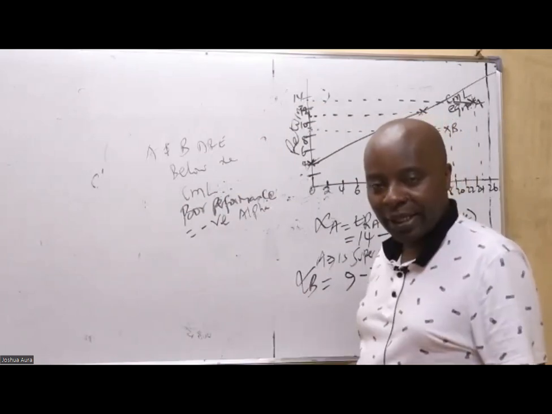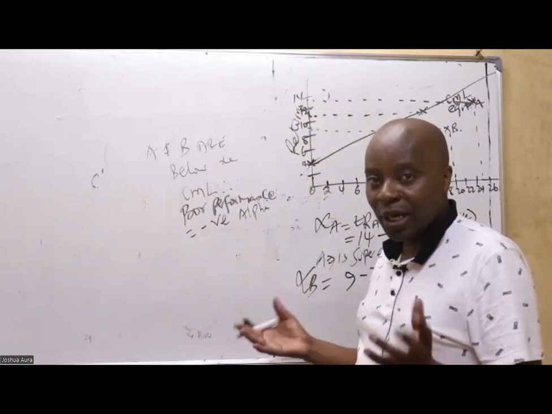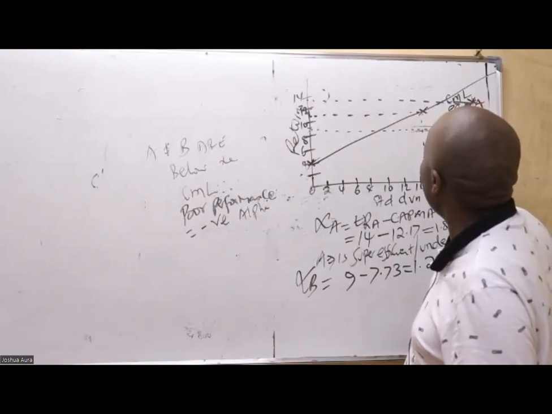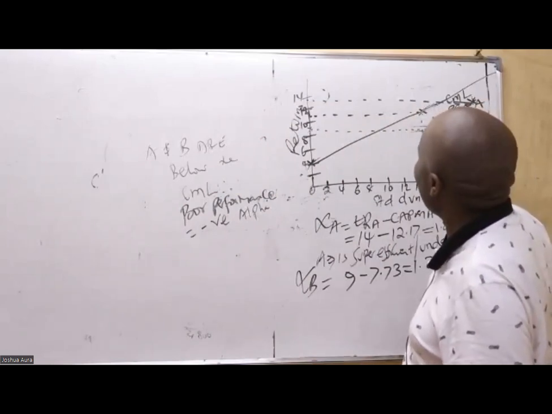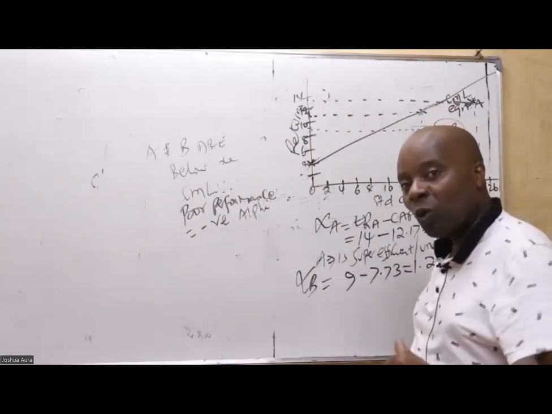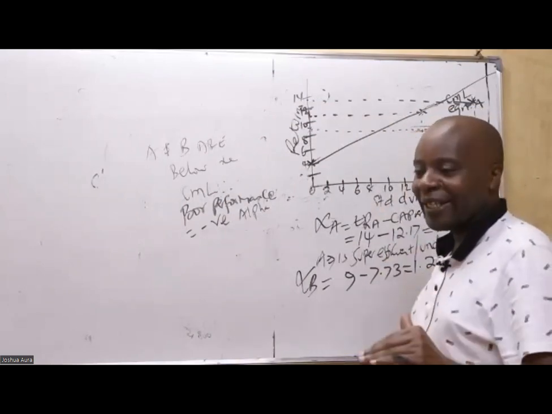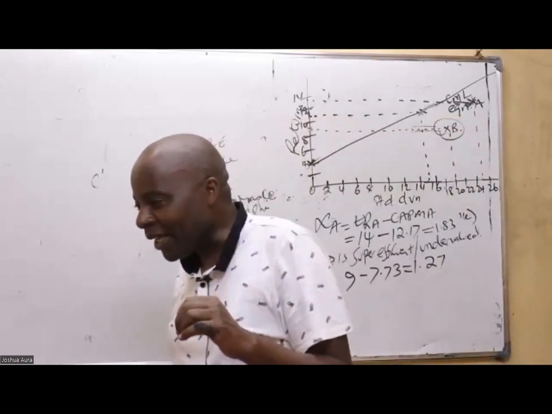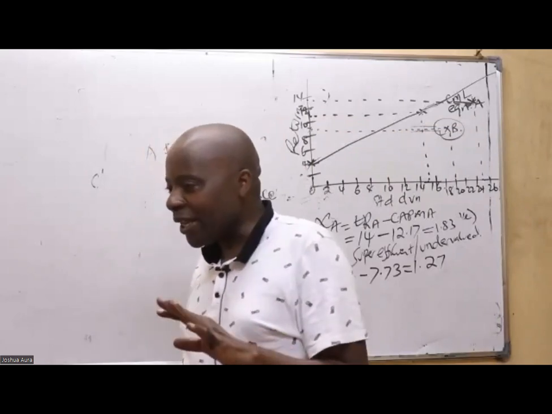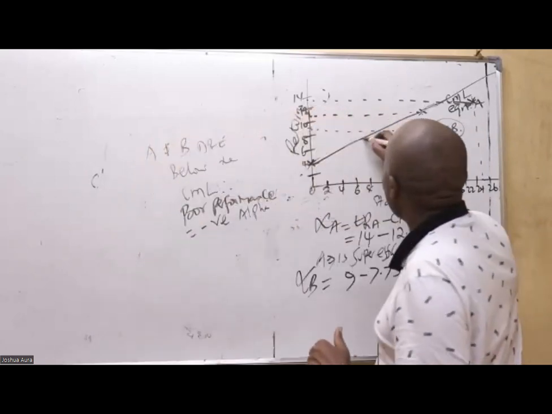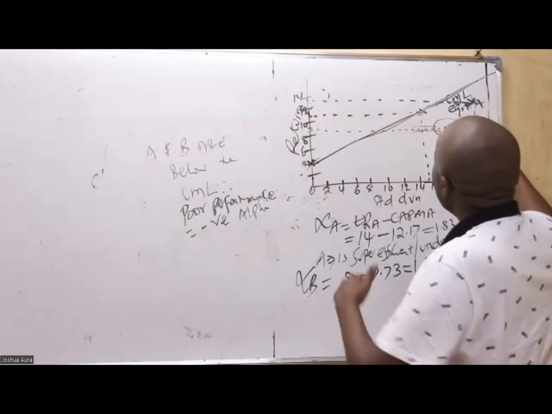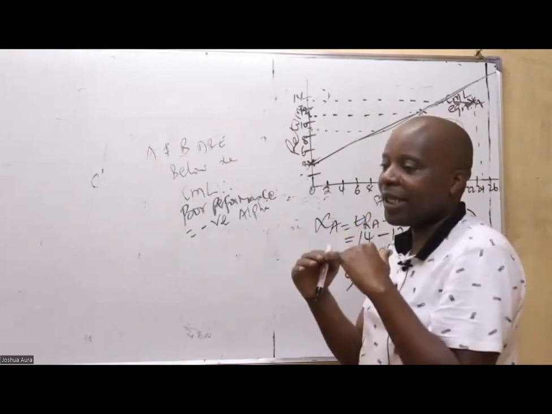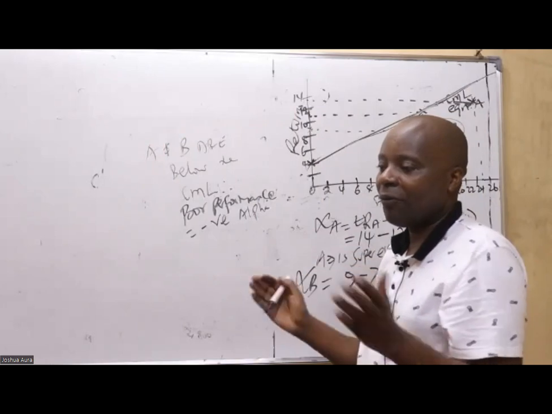So poor performance. Basically, these ones here are overpriced. But the most important thing is that they are below. If you take, for example, the expected minus the CML, you'll get negative. Whenever they are below, it means poor performance. So ladies and gentlemen, now we have come. Just try drawing. This is the CML. The CML is there, and the A and B are below, below the CML. Below the CML, it means poor performance.